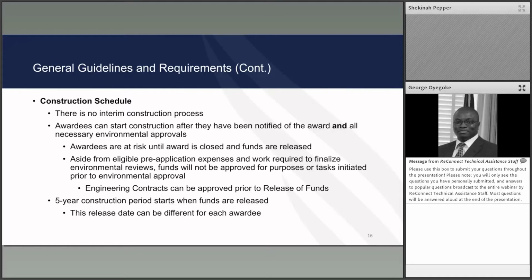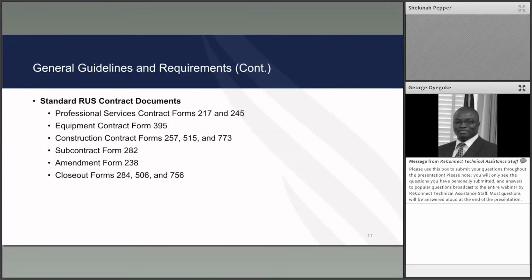There is a 5-year construction period, and that 5-year construction period starts when funds are released. And the release dates can be different for each award. Standard RUS contract documents. On our website, we maintain copies of our standard RUS contracts. They are available to all awardees for use.